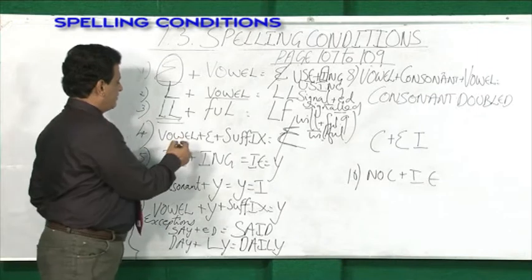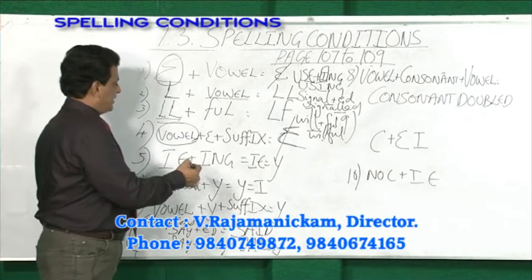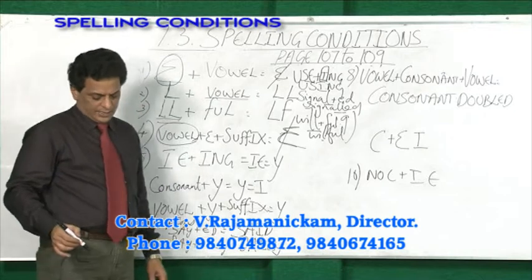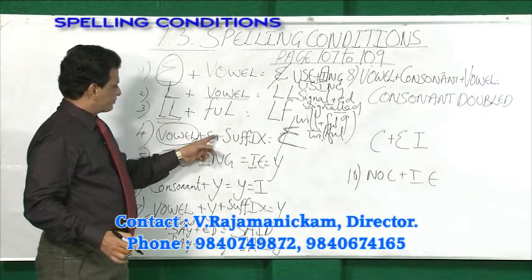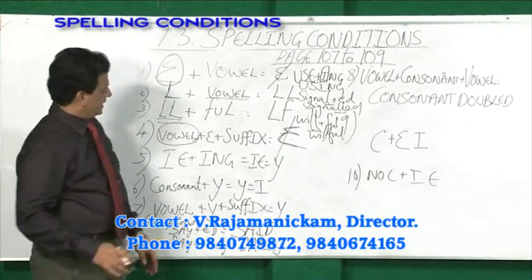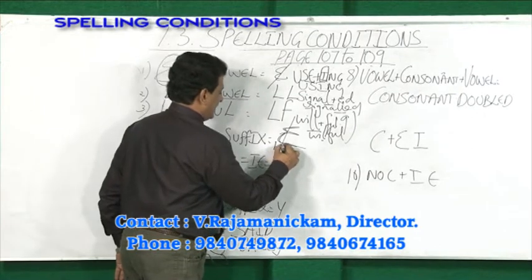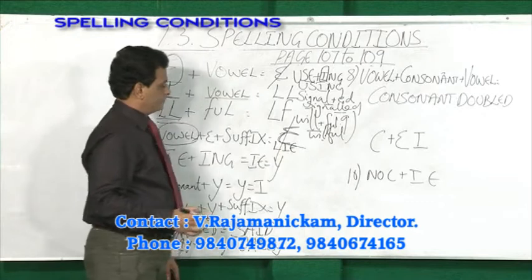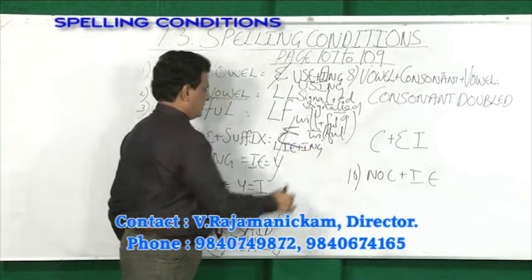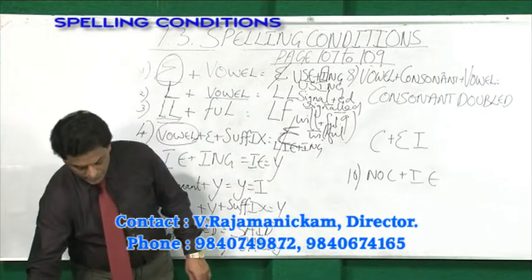Any word ending with a vowel and it is added with E, a word starting with E, what will happen? The E is removed. This is the fourth rule. What is the fourth rule? It is given, see here.